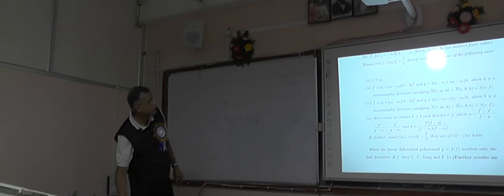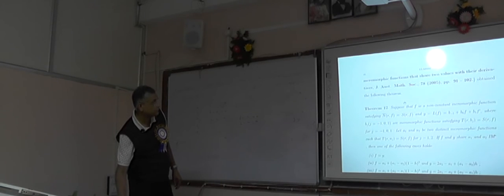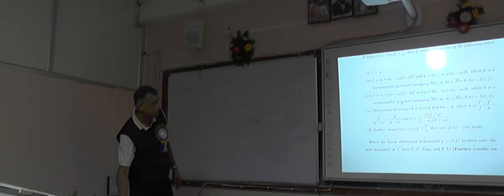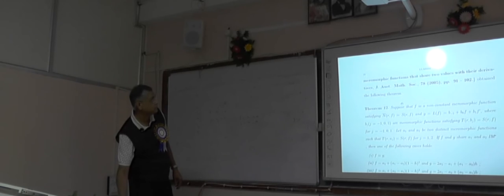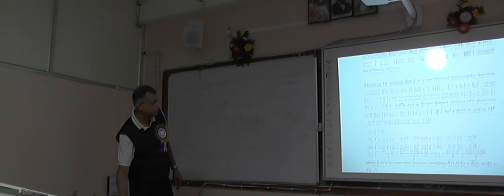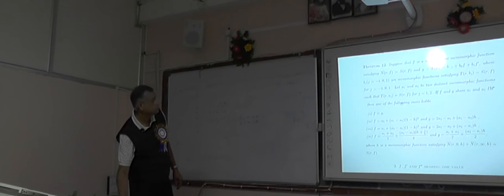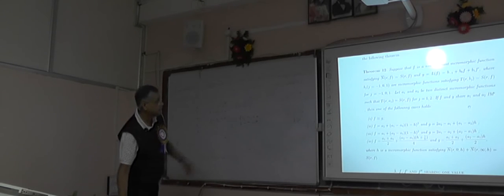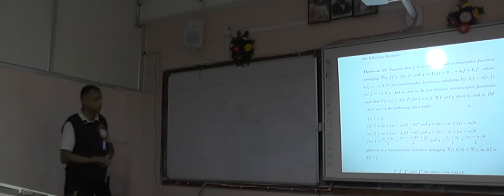And if instead of half we consider 2/3, then only the cases 1, 2 and 3 will occur. A similar kind of result they also proved.